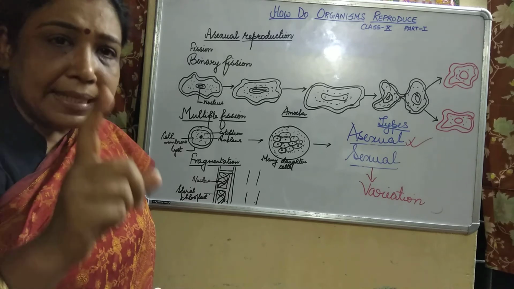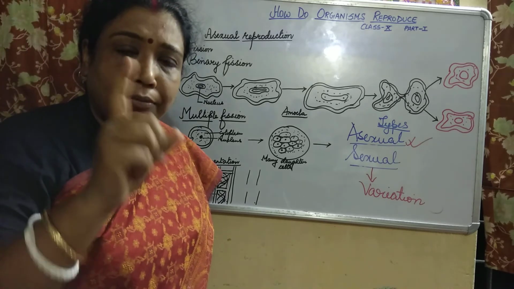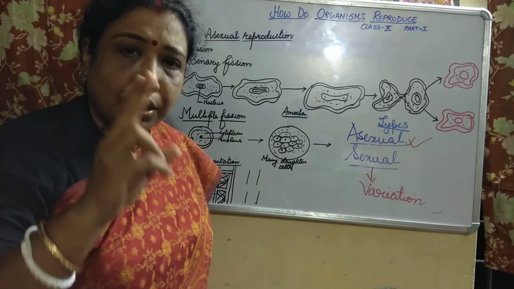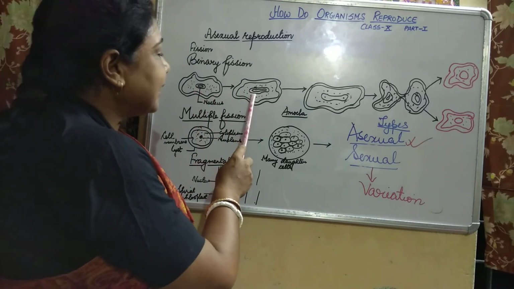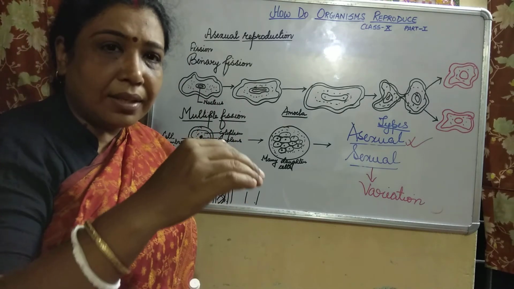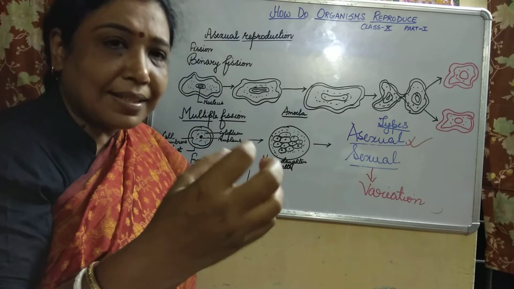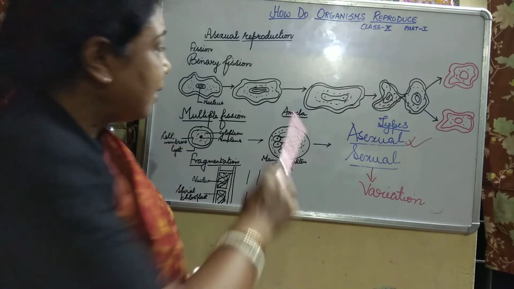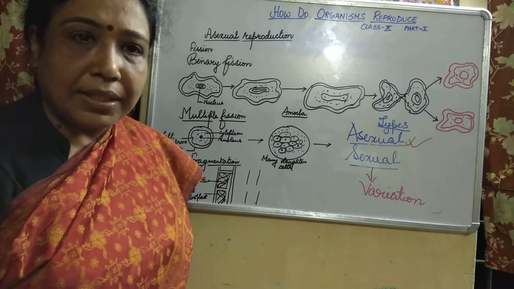Now during binary fission, children, bi means two. There will be formation of two daughter cells. First you will see that the process starts with the division of the nucleus. There is elongation of the nucleus.